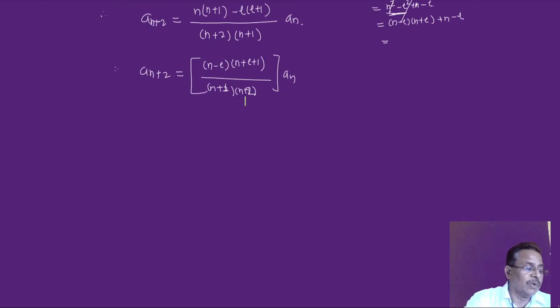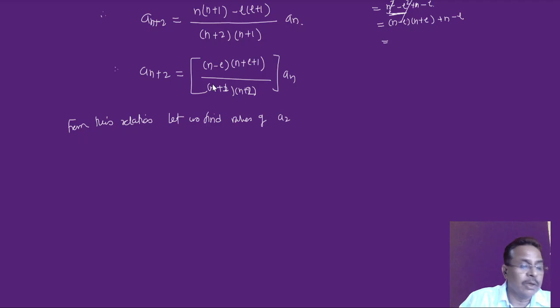Okay, now from this relation, let us find the values of a2, a3, a4, a5, etc. As a1 is equal to 0, that is known, that's why I have not written a1 in this list. a1 is given already as 0, so we do not need it.